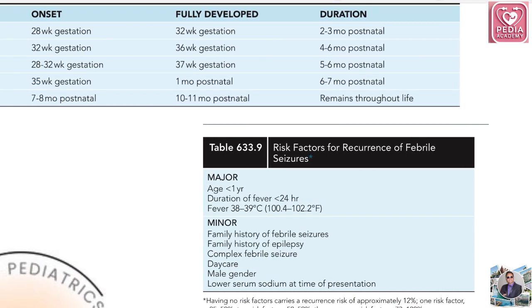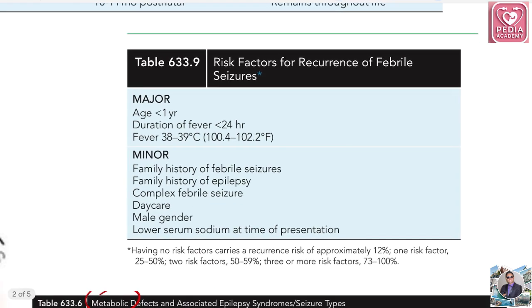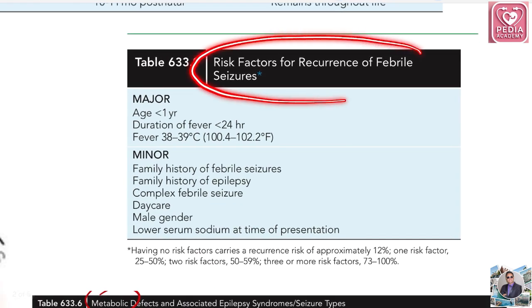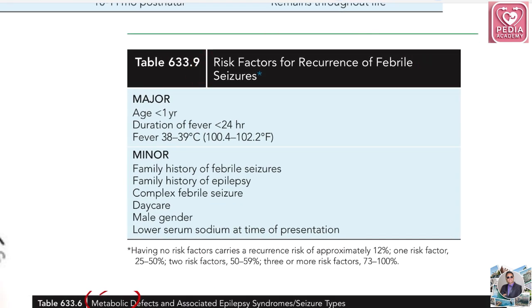Another thing is the risk factors for recurrence of febrile seizure. The first table was of subsequent epilepsy, but this table is for recurrence of febrile seizures. There are certain major criteria and minor criteria.